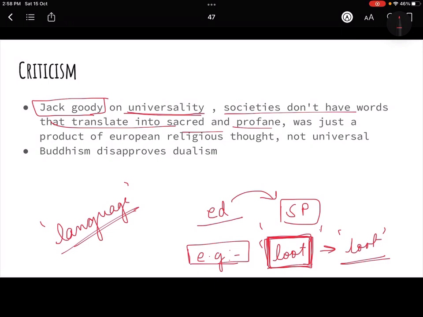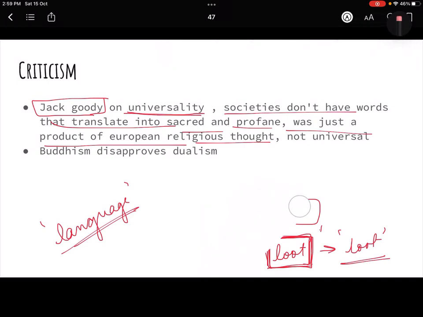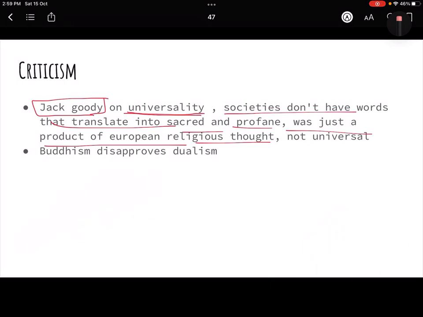So Jack Goody believed that it was just a product of European religious thought, because in Europe there's a lot of this, where the things that are sacred are very important and supernatural. So Jack Goody said that this is not universal, this is just a product of European religious thought, because there's a concept of this there.